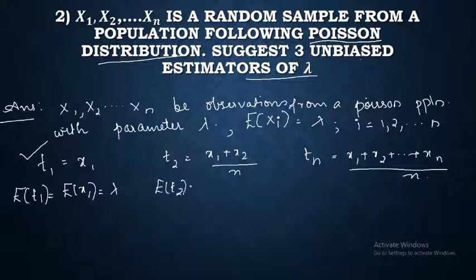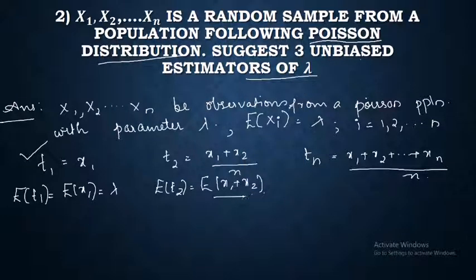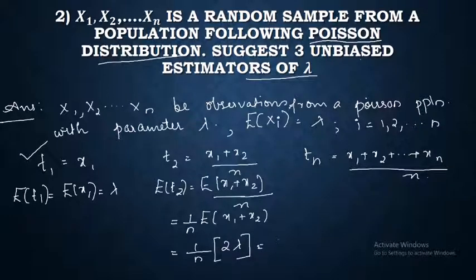Expectation of T2 is equal to expectation of x1 plus x2 divided by 2, which is equal to 1 by 2 times expectation of x1 plus x2, which is equal to 1 by 2 into 2 lambda. Sorry, this is again 2, I'm really sorry, divided by 2. The 2 and 2 get cancelled, you will get lambda. So this is also an unbiased estimator.